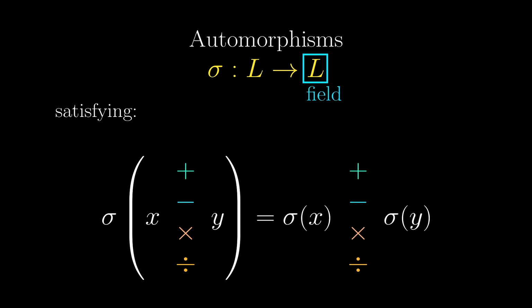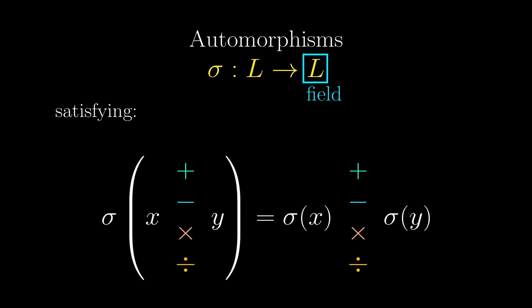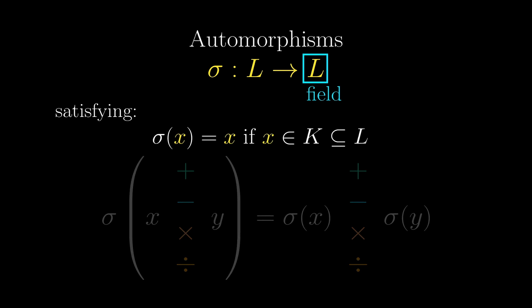This means that applying sigma to the whole expression is the same as applying sigma individually to x and y. Same for the other operations. Another important property is that sigma keeps x unchanged if x is inside a smaller field K. This K is established from context if we are considering the field extension from the smaller field K to the larger field L.